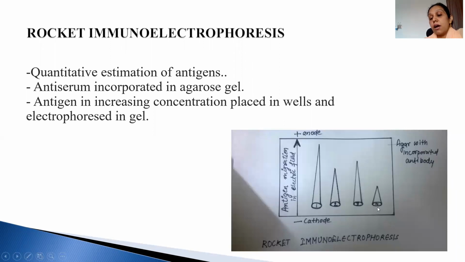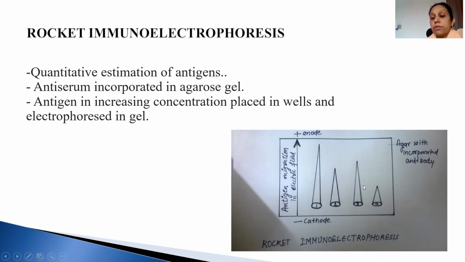So what we are going to do, according to different concentrations, is place the antigen in wells in an agarose plate, and we will allow the electric field to pass. According to the concentration, cone-like structures are formed, known as rockets. Like rockets, they are getting elevated. If there is more antigen, the peak is higher. So this kind of thing happens.